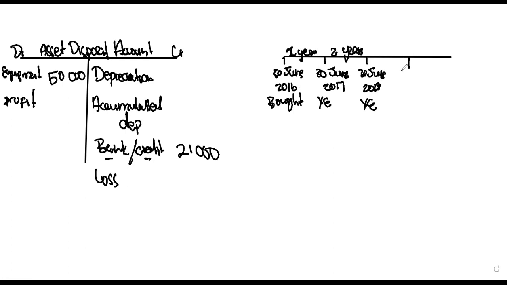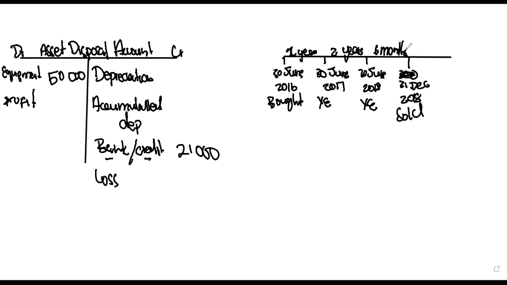Then we go to the current date, which is 31 December 2018, when we sold the equipment, which is from 30 June 2018 to 31 December 2018, that's 6 months.